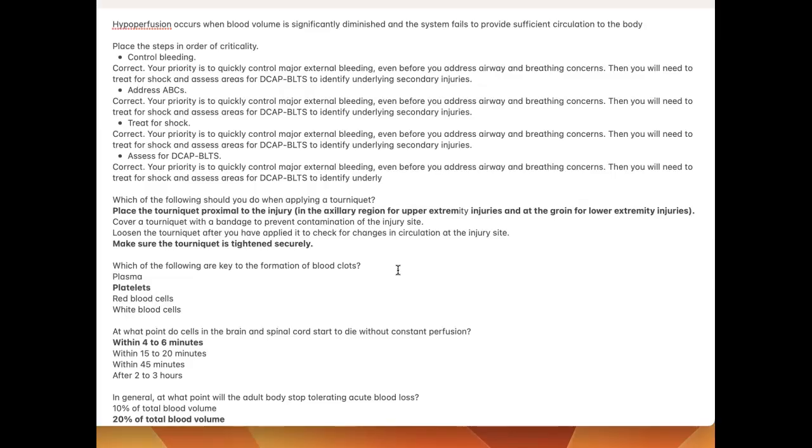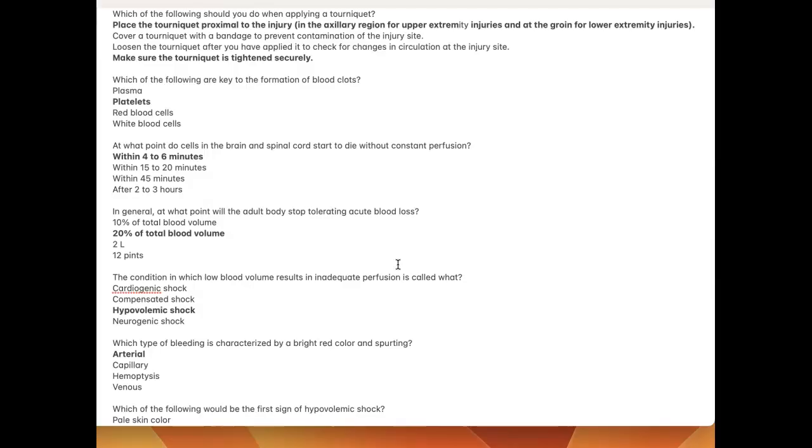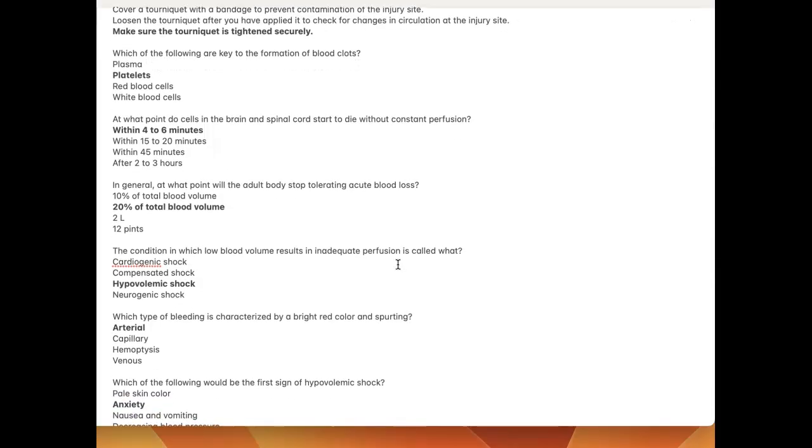Which of the following should you do when applying a tourniquet? Two things. Place the tourniquet proximal to the injury, in the axillary region for upper extremity injuries, and at the groin for lower extremity injuries. And make sure the tourniquet is tightened securely. Which of the following are key to the formation of blood clots? Platelets.